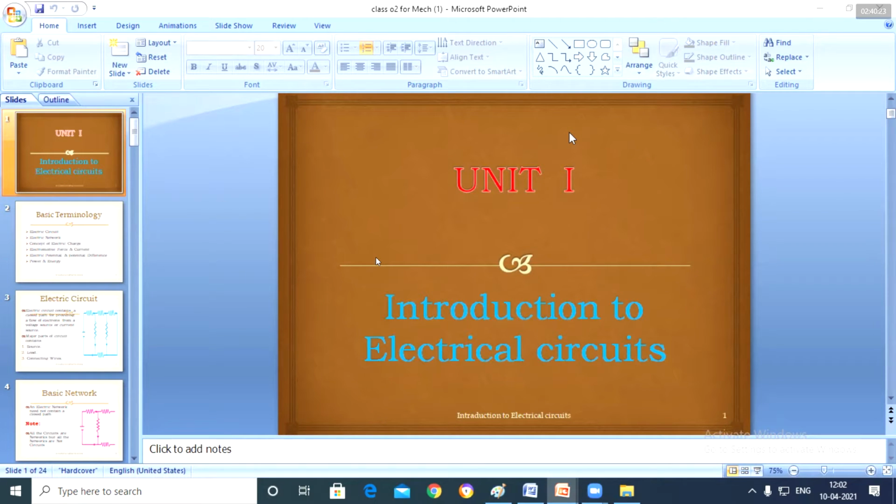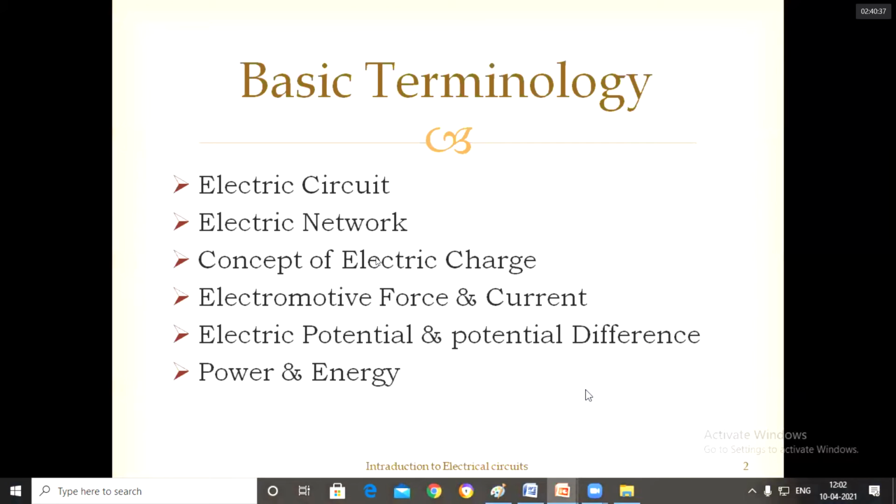So that is unit 1. What is unit 1? It is nothing but introduction to electrical circuits. So what is the introduction to electrical circuits? It means you want to know the basics first. What is the basic terminology we want to use in this subject?